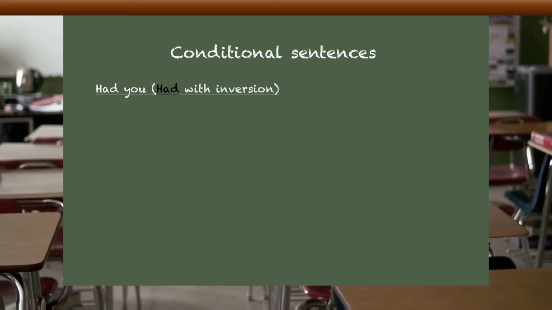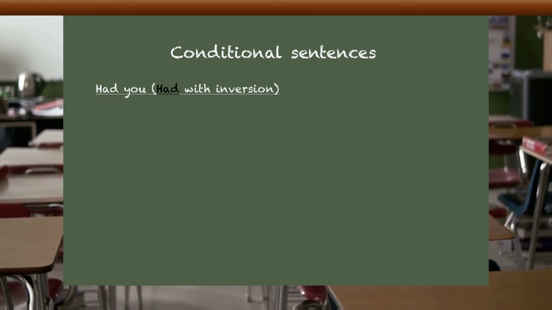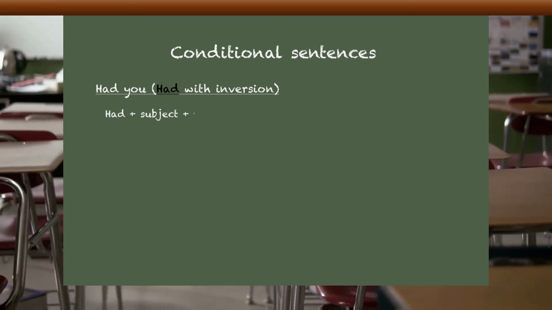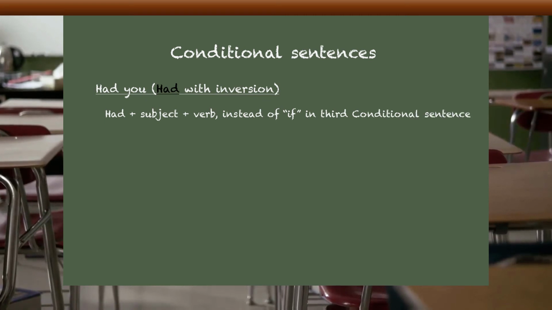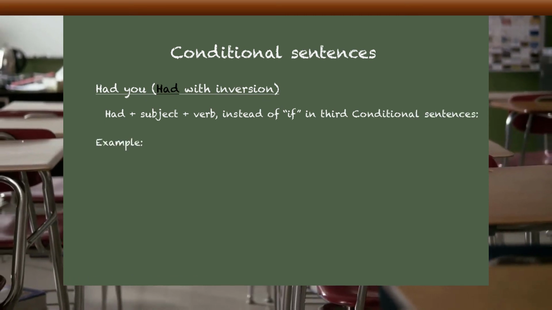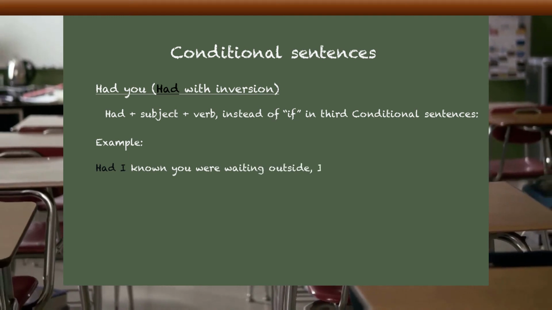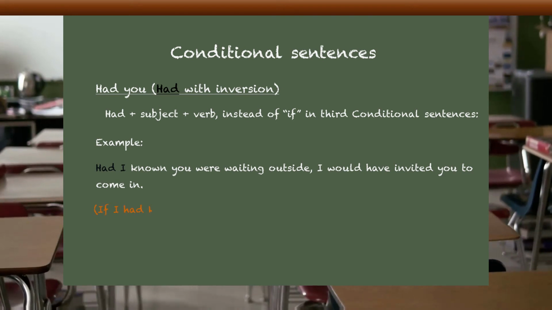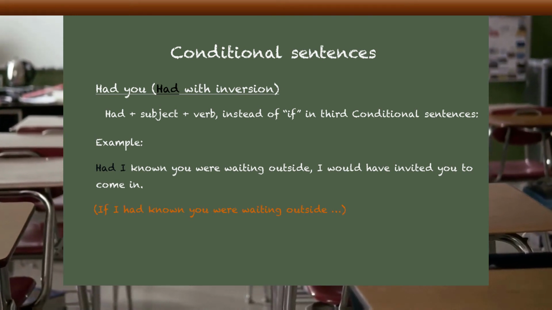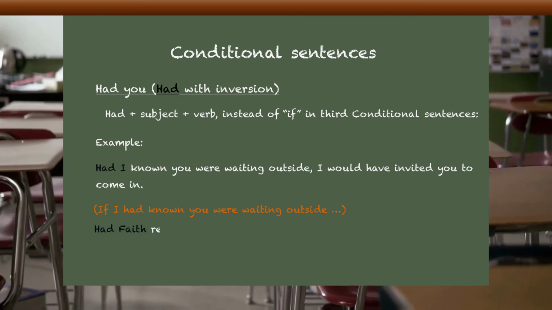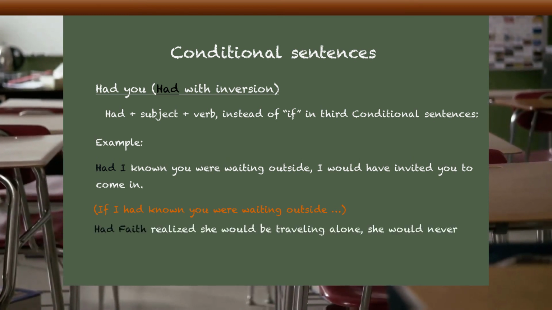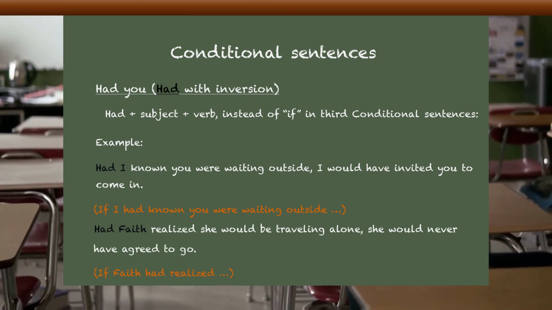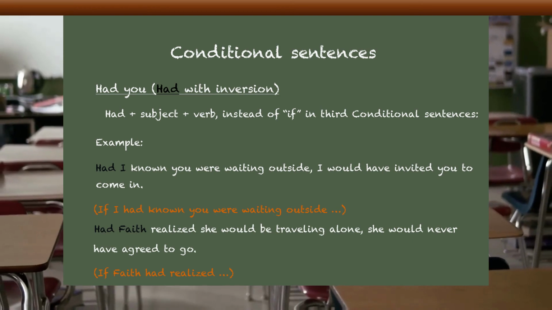Another example commonly used in the United States and broadly in North America is the had with an inversion, such as had plus the subject plus the verb, instead of if in third conditional sentences. For example, had I known you were waiting outside, I would have invited you to come in. Meaning, if I had known you were waiting outside. A second example: had Faith realized that she would be traveling alone, she would never have agreed to go. Meaning, if Faith had realized she was traveling alone, she would never have agreed to.